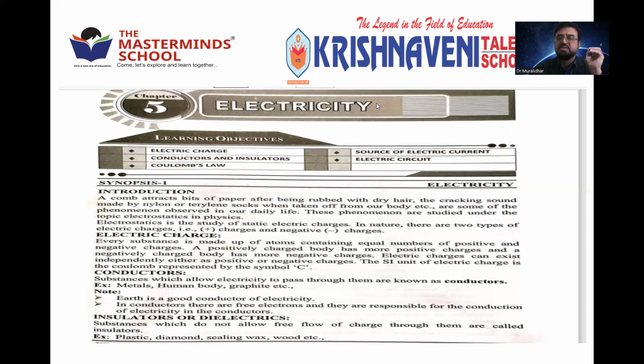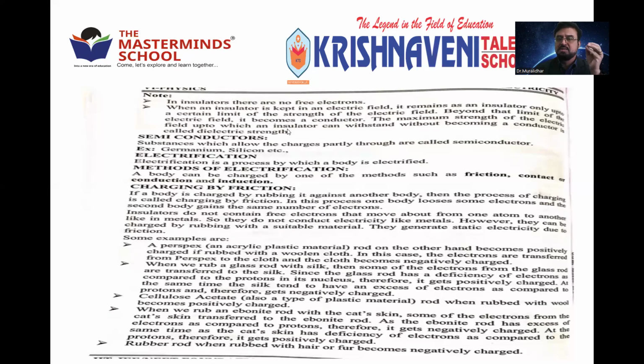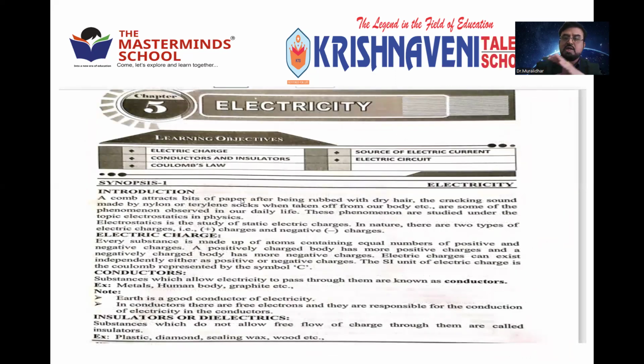There are some substances which allow electricity to pass through them, which are called conductors, like metals and the human body. Substances which do not allow electricity to pass through them are called insulators.